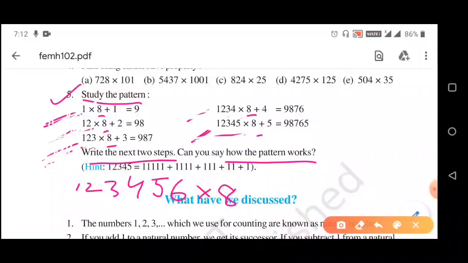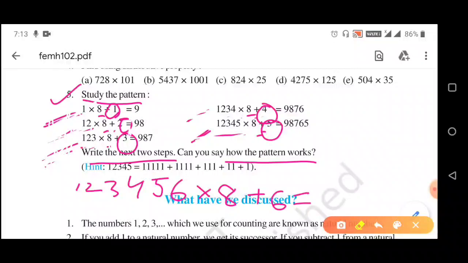Next, again addition sign is given everywhere, so we have to give here the addition sign. After that, you see the numbers given after the addition sign is, here it is 1, then 2, then 3, then 4, then 5. In our answer it will be 6 equal to.